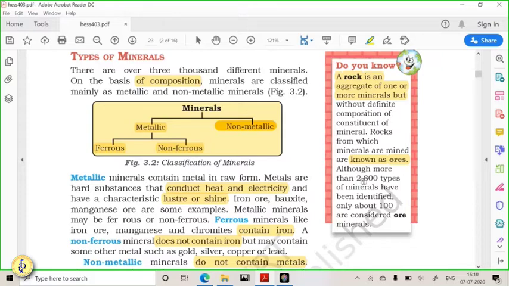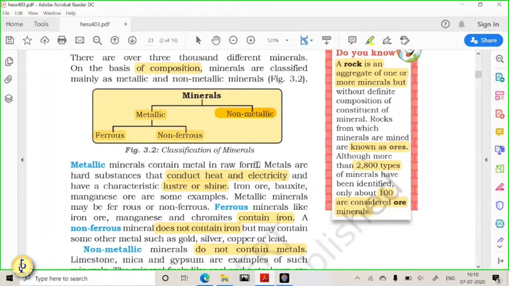Getting it? So mineral is not of a few types. There are thousands of types of minerals. Currently we have 2,800 types of minerals, because if you combine multiple elements like copper with gold, copper with tin, copper with bauxite, you get 2,800 types. And we have 100 types of mineral ores. So these are the important things we should remember from our prelim point of view.